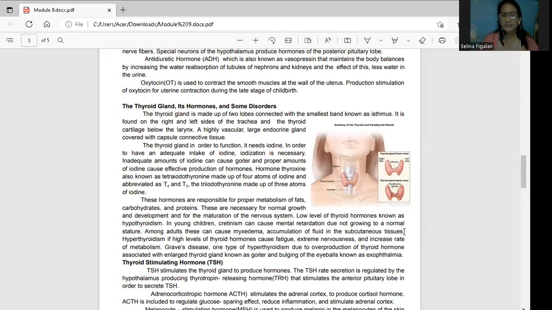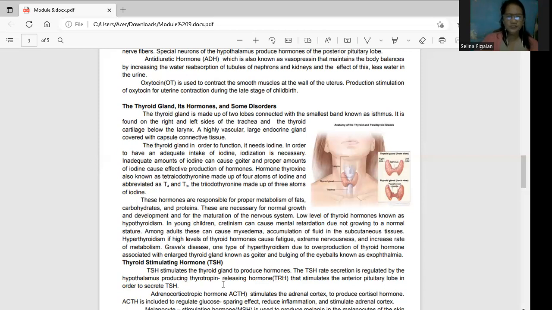Hyperthyroidism, pag mataas ang level ng ating thyroid hormones. Pag mababa, hypothyroidism. So Graves' disease is one type of hyperthyroidism, which is due to overproduction of the thyroid gland. So one of the disorders under hyperthyroidism is Graves' disease. Titingnan nyo sa inyong Google. How about when you say pag mababa naman? I think that is the Graves' disease, and then meron pa siyang isa eh. Hindi ko nakita. Nasaan na ba yun? Wala dito. Okay, but that is the Cushing syndrome.